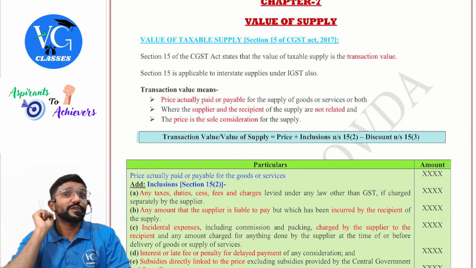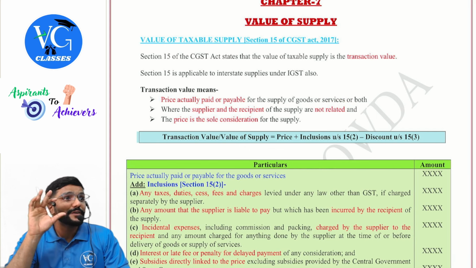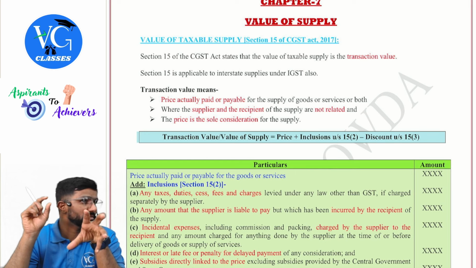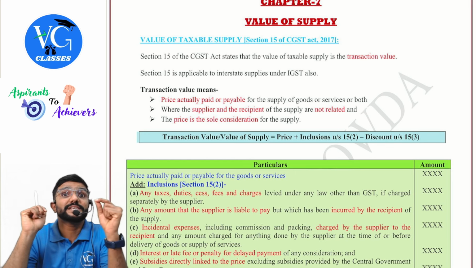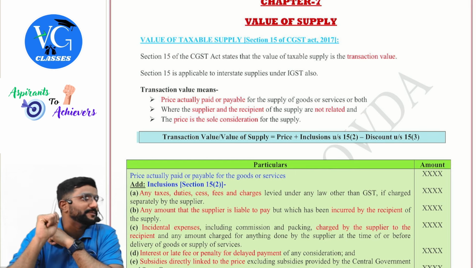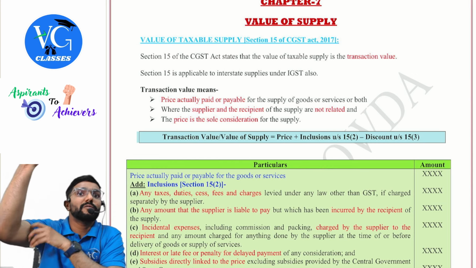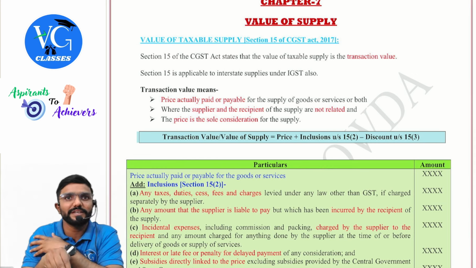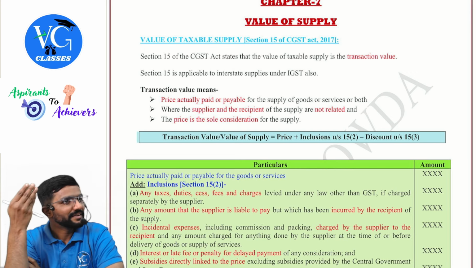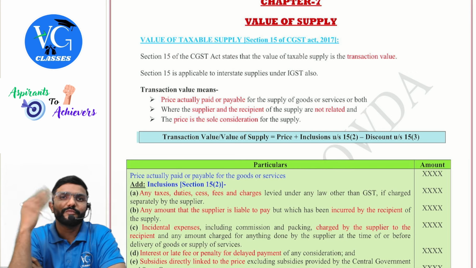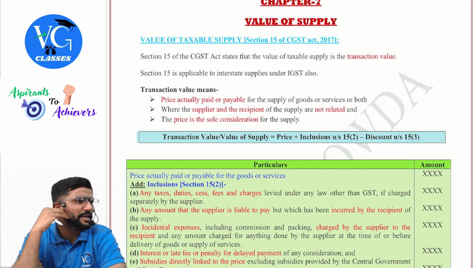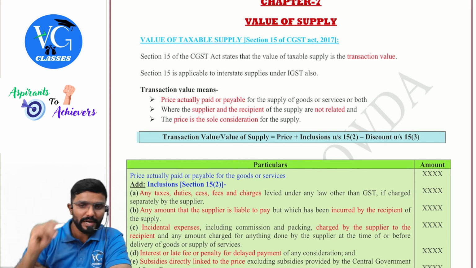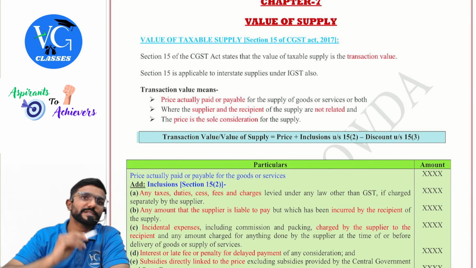Guys, in Schedule 1, we learned if the supply is between related persons, there itself we covered who is a related person. Actually, where is it given? Explanation to Section 15, which I had already covered while doing Schedule 1. Yes, actually it is given here, taken there. So the same will be there for both Schedule 1, Para 2 as well as Section 15, guys. And the price is the sole consideration for the supply.